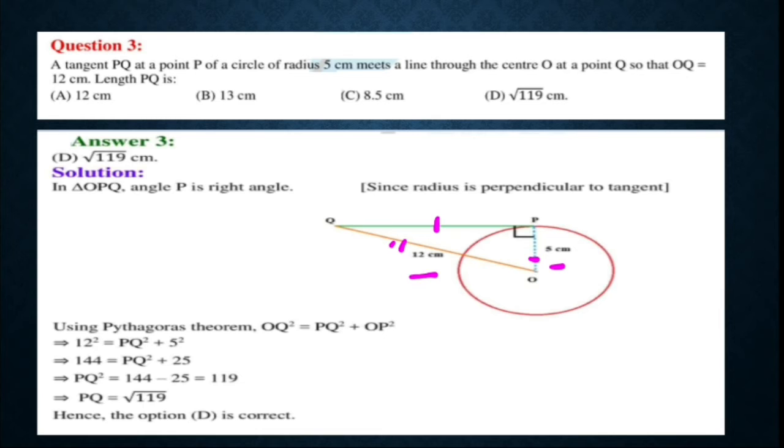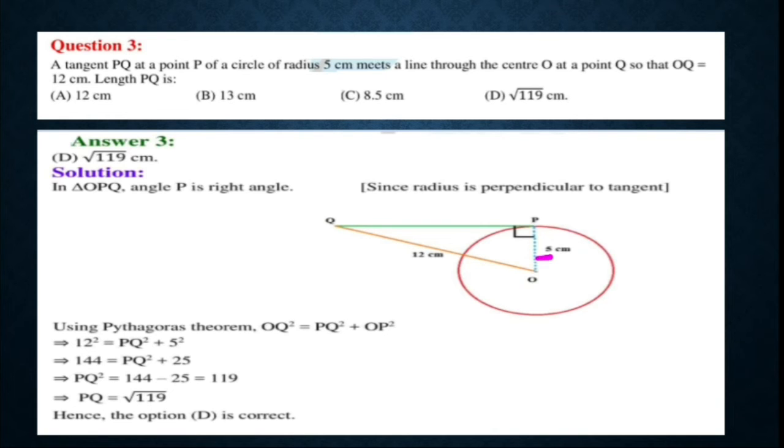PQ, right? So if you look at the figure, you can recall the theorem about the property of a tangent on a circle. The property was that the radius and the tangent will make 90 degrees at the point of contact.